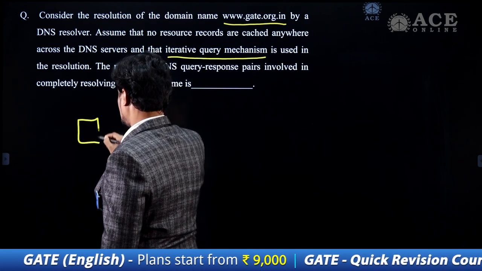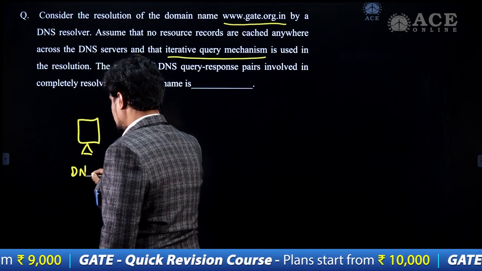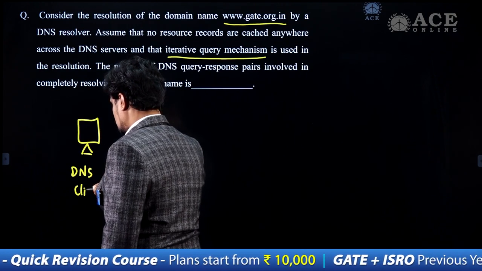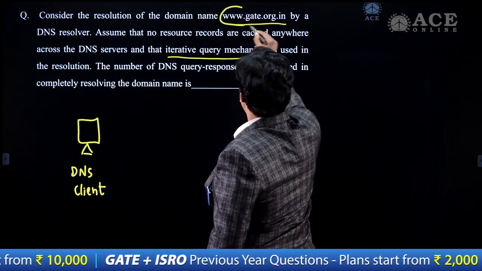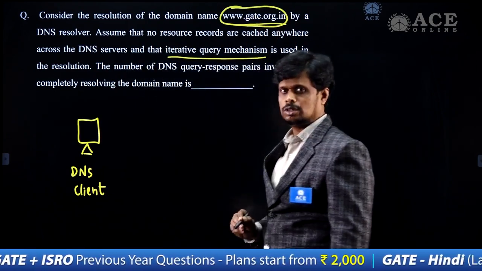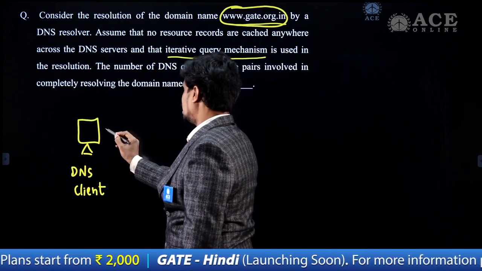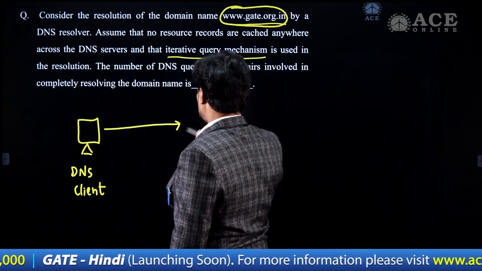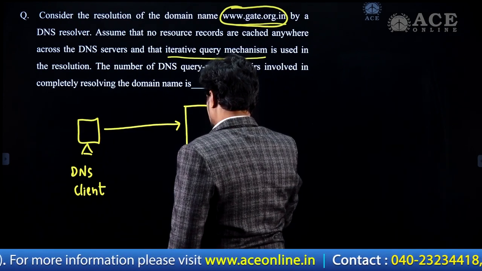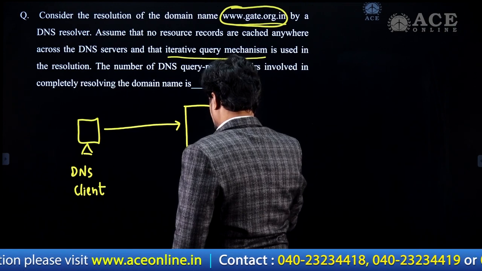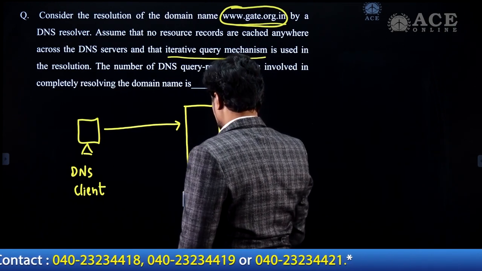This DNS client wants to access this particular URL address. When it wants to access this URL address, it sends a request to the local server. So this is the local DNS server.